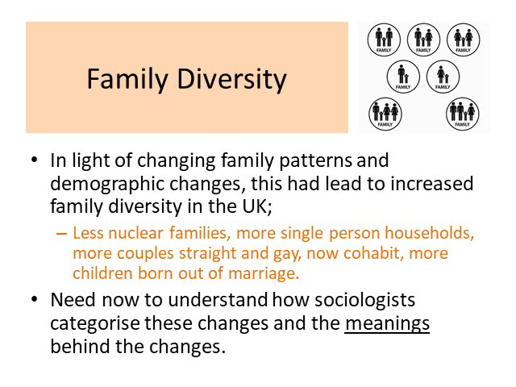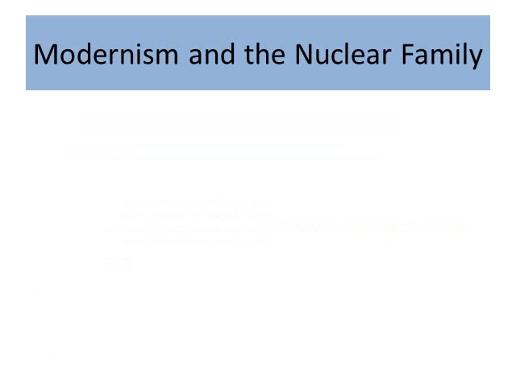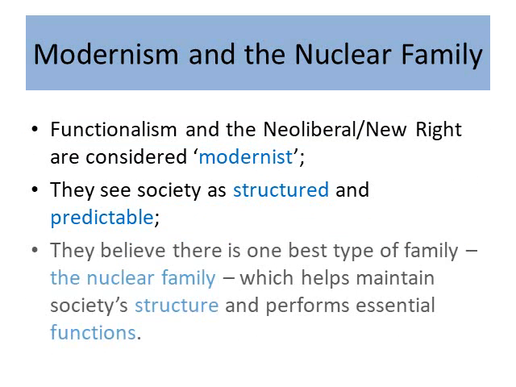We now need to understand how sociologists categorize these changes and the meanings behind them. And we're going to find that different sociologists have different views on this process. The first set of perspectives we're going to consider are modernist in nature, and this is very much that they are born out of the experience of the 20th century. Functionalism, in particular, is very much a modernist perspective, as is the neoliberal New Right perspective.